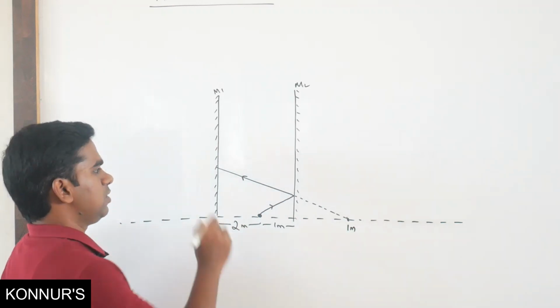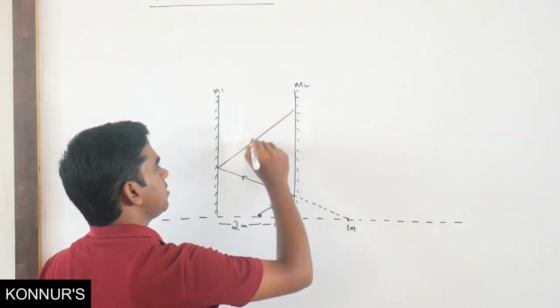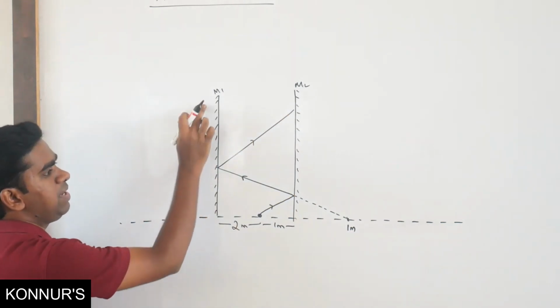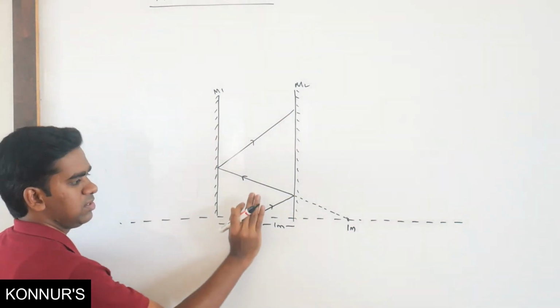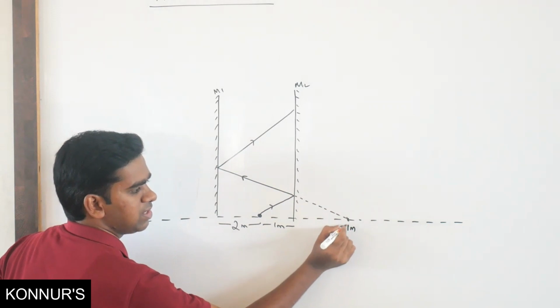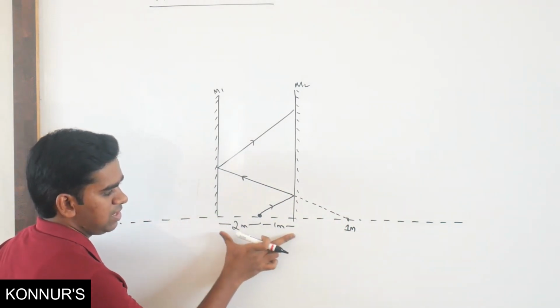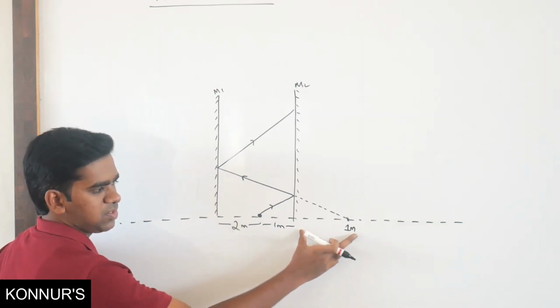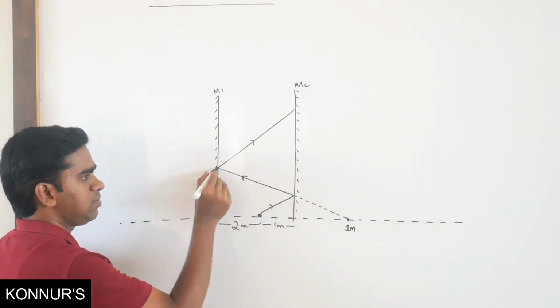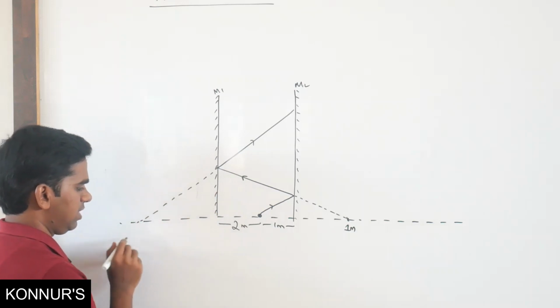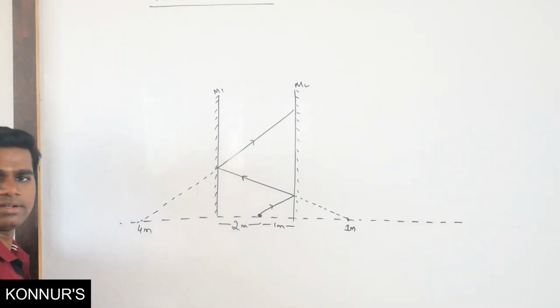Now again it will reflect. Now for mirror M1, where is the object? This is not the object. The object is going to be here. Then what is the object distance? Object distance is from here to here. It is 2 plus 1, 3 meter, plus this one, 4 meter. So where will the image form? Image will form somewhere here at 4 meter distance.